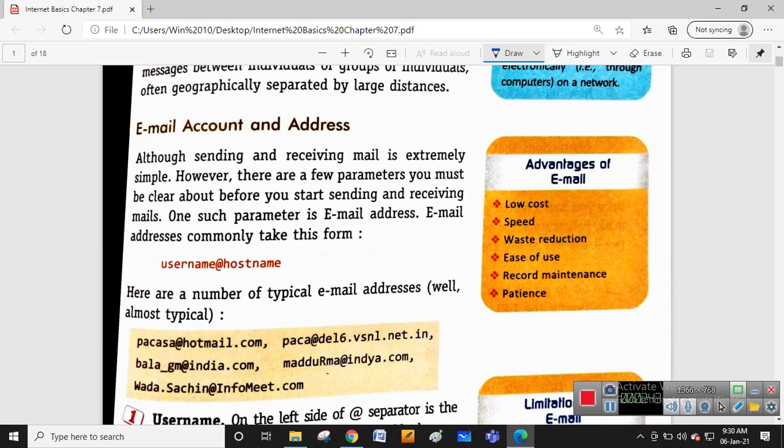So what does an email account contain? I think everyone knows that sending and receiving email is extremely simple. There are a few parameters you should be clear about, like how to send and what maximum amount of space we can get while sending the email. You know all those things. These are some advantages: it is very low cost, very fast, paper use is reduced, and record maintenance can be done very clearly. And we get the response immediately, maybe, when we send a message. Email stands for electronic mail, as everyone knows.